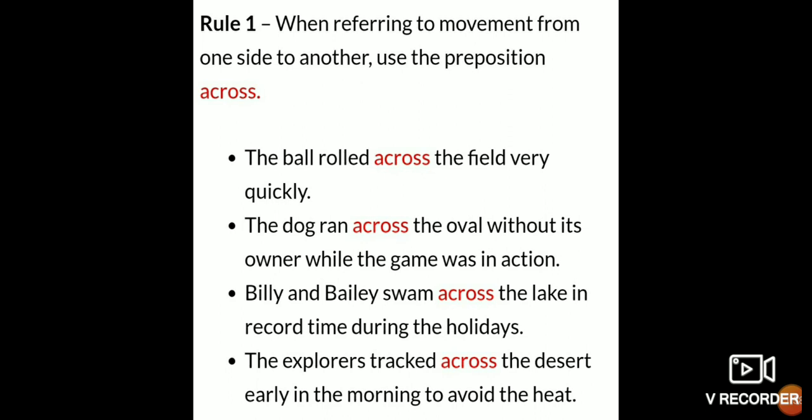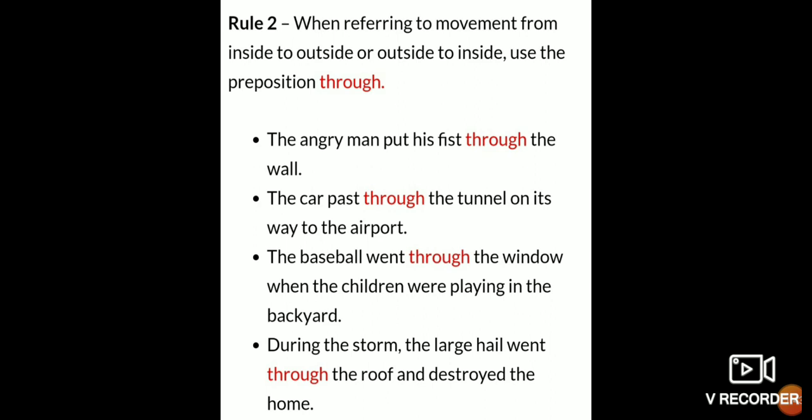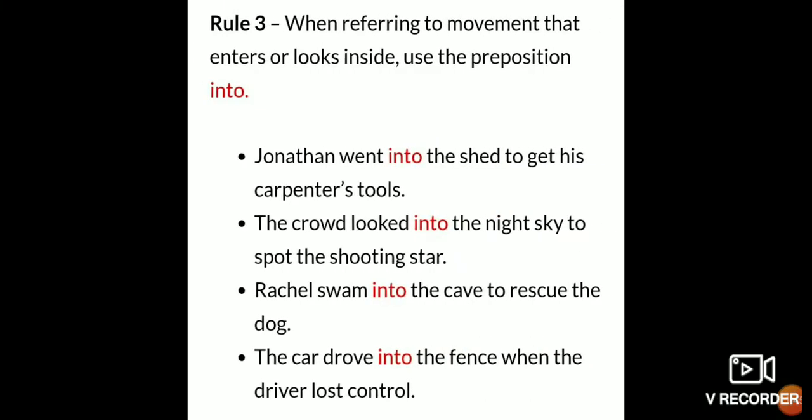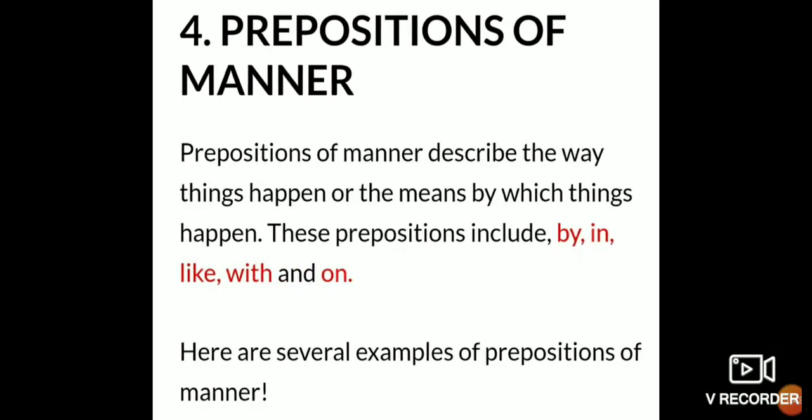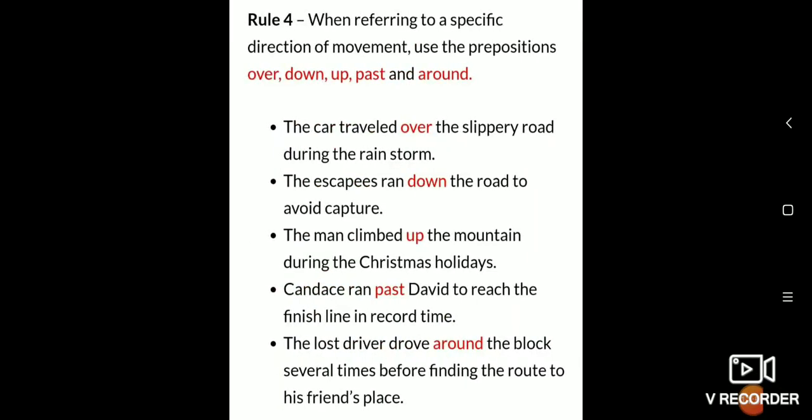This all we have discussed. When referring to a specific direction of movement, we use the prepositions over, down, up, past and around. The car travelled over the slippery road during the rainstorm. You can see here where we are using over, where we are using down, where we are using up. So it refers to the movement.